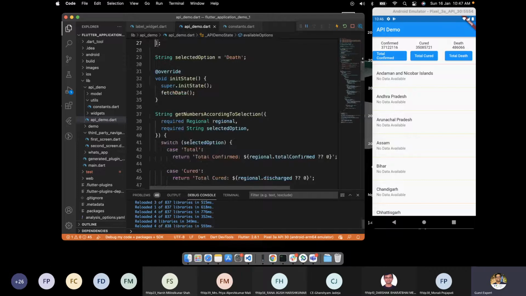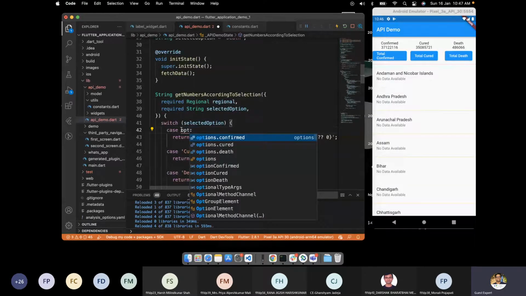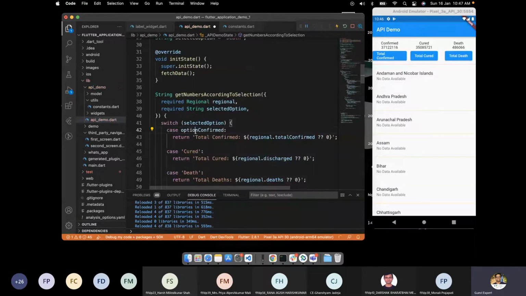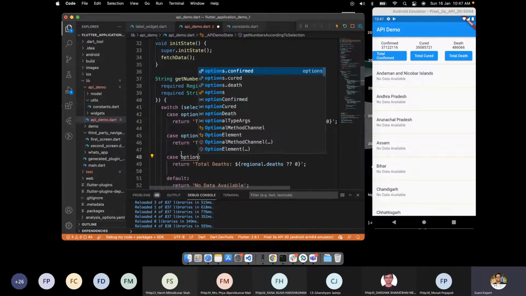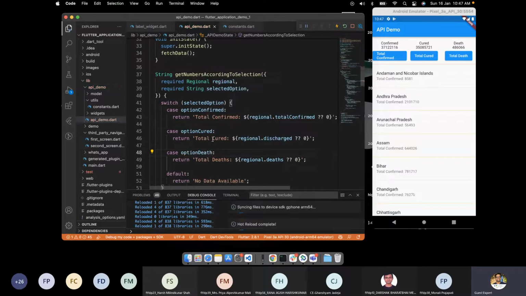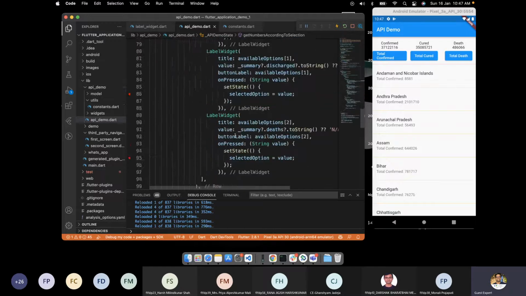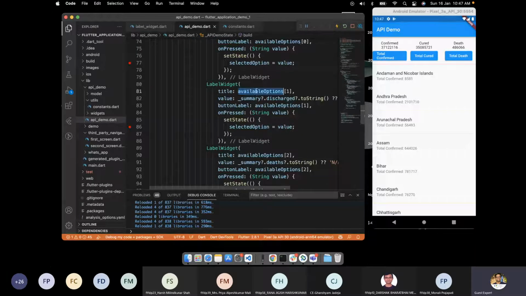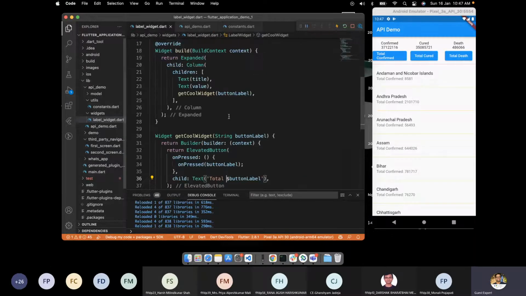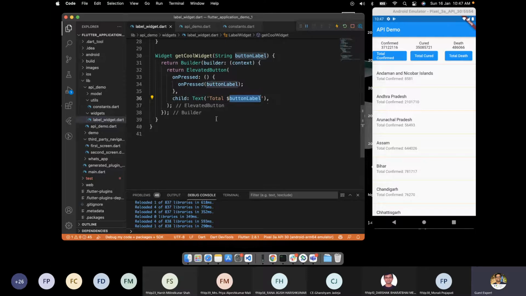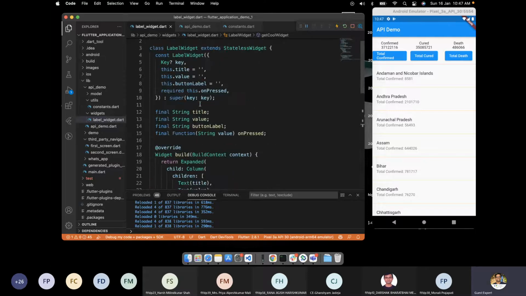So here what we can do is option confirmed, option cured, option death. And similarly, as soon as we pass here, rather than the available option 0, 1, 2, we are passing the similar thing, and whatever we are getting here in the label, we are returning back.